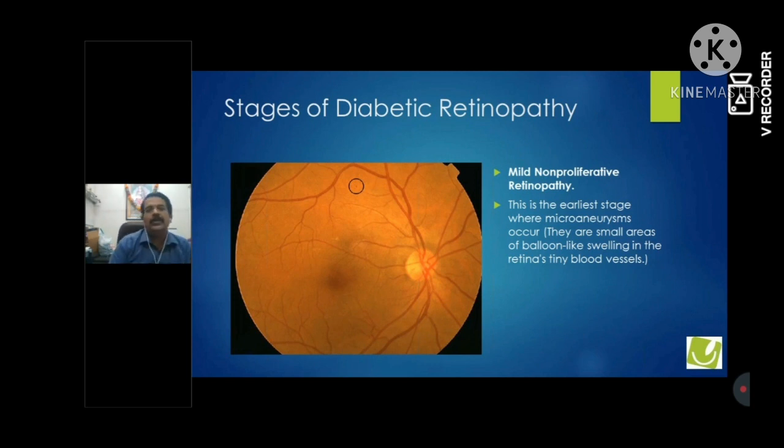Non-proliferative means there is no proliferation in the vessels, so that's why it is called non-proliferative. And proliferation in the vessels is called proliferative. So we will come to know what the stages of diabetic retinopathy are.